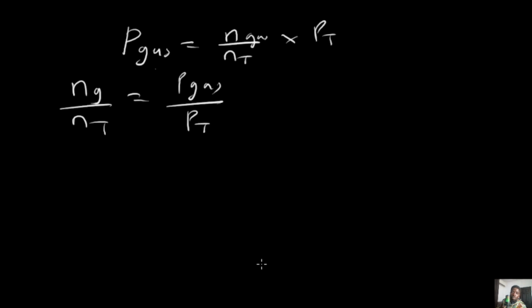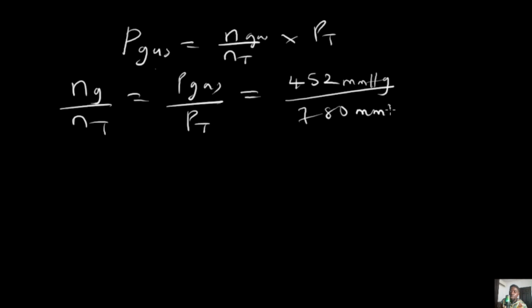So solving, it will now be mole fraction, which is N of gas over N of T, equals the partial pressure of the gas. The gas we're dealing with is oxygen. That's why we are dealing with that. And that's going to be 452 divided by 780. Remember that it's in millimeter mercury, divided by 780 millimeter mercury.